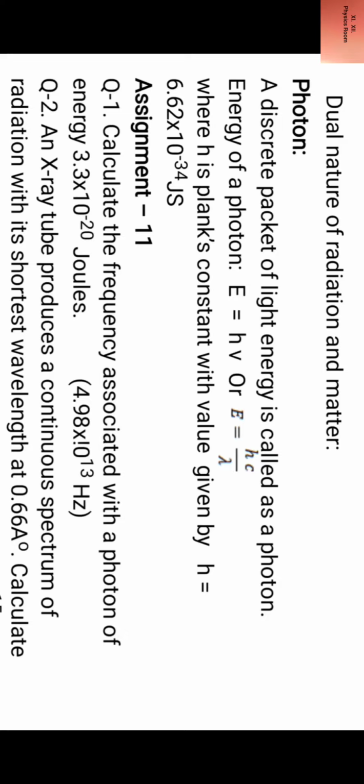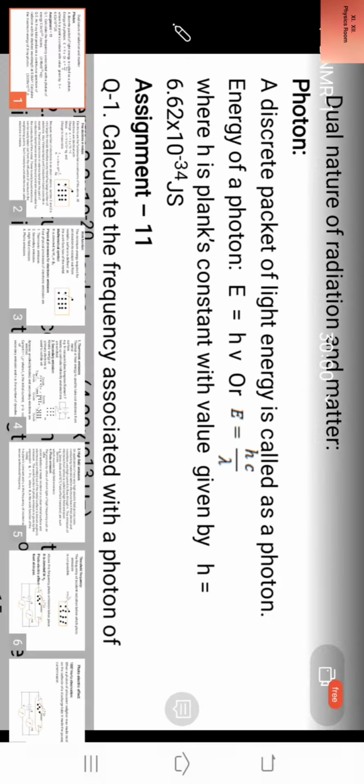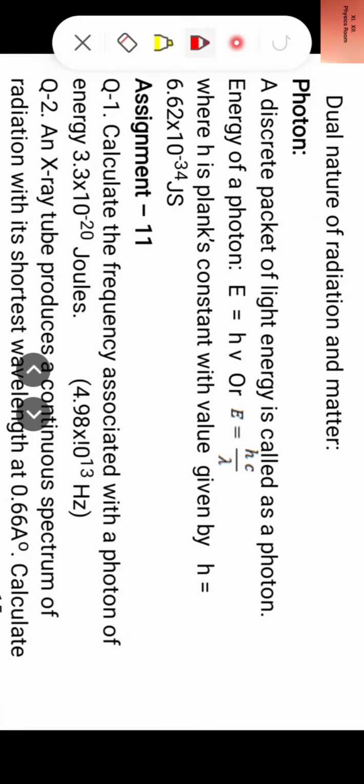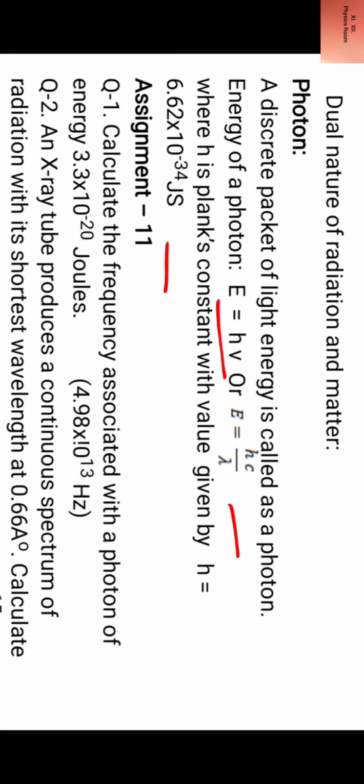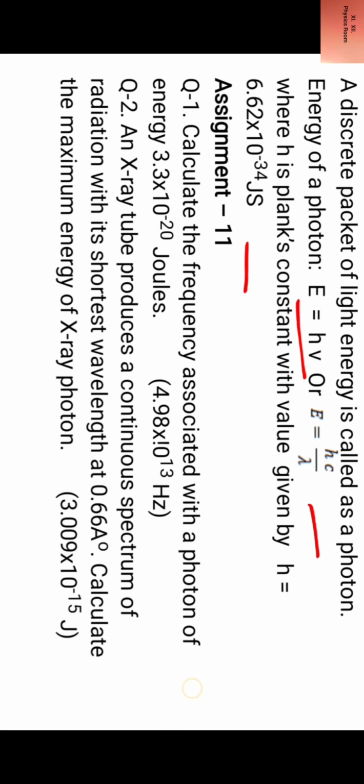Energy of a photon is given by the expression E is equal to h nu, or E is equal to h c by lambda, because nu is equal to c by lambda. Here h is Planck's constant with value h equal to 6.62 into 10 raised to power minus 34 joule seconds.